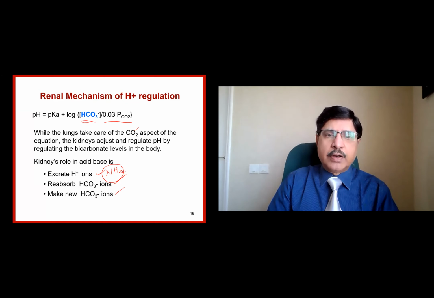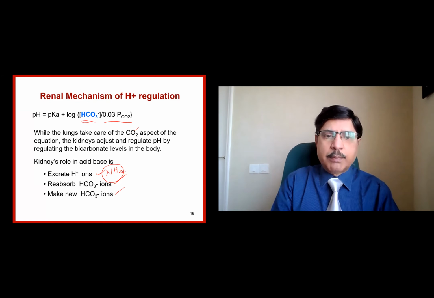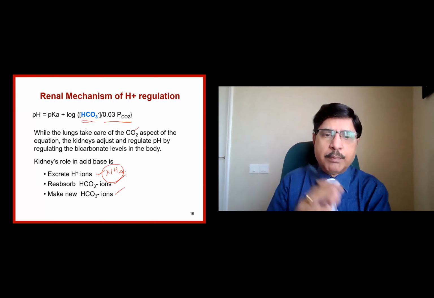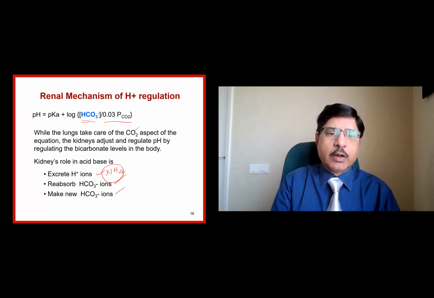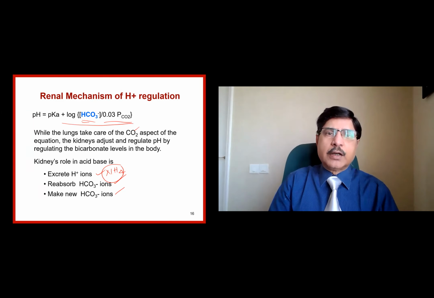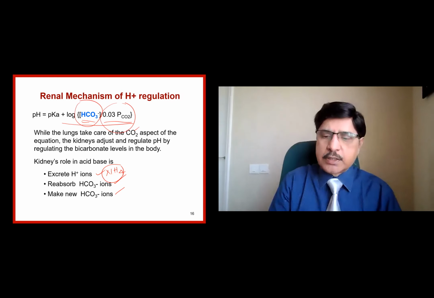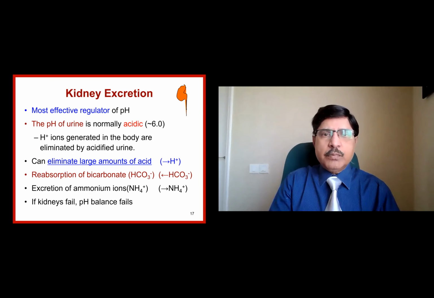The excretion of hydrogen ions either de novo or in the form of ammonium ions, resorption of bicarbonate into the system, adding to the alkali pool, or making new bicarbonate in the kidney itself, synthesizing new bicarbonate, which also adds to the alkali pool. So you would have observed that this equation has got 2 components, the numerator and the denominator. The numerator is the kidney's role and the denominator is the respiratory role. The most effective regulator of pH, of course, is the kidney. pH of the urine is normally acidic.